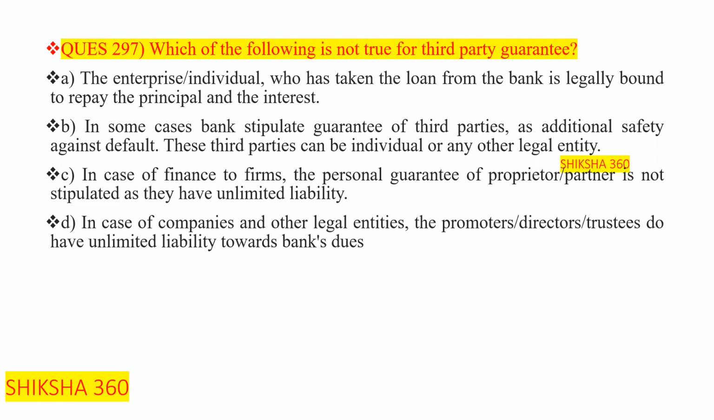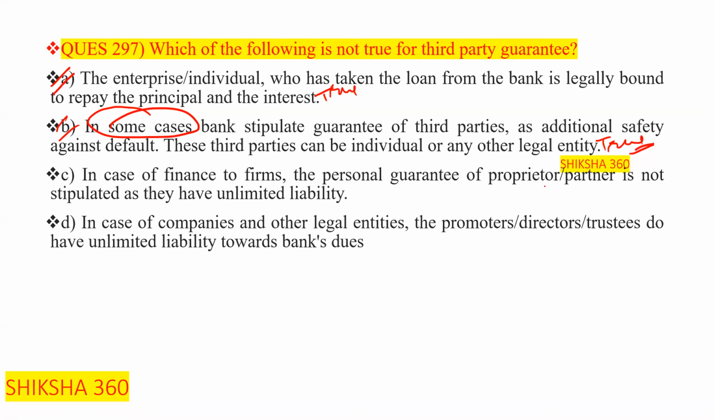So here it says that the enterprise or individual who has taken the loan from the bank is legally bound to repay the principal and the interest. This one is true. Second one, in some cases, banks stipulate guarantee of third parties as additional safety against default. These third parties can be individuals or any other legal entity. This one is also true.